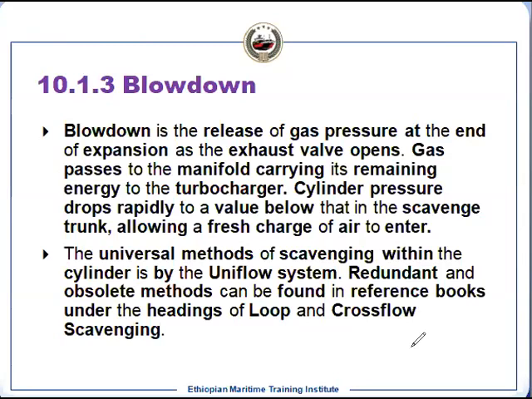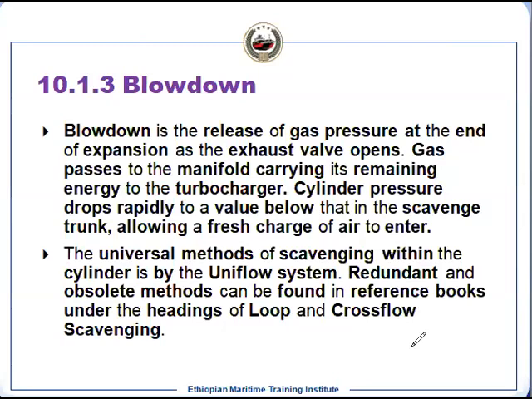It means the volume is increasing. So pressure will rapidly reduce, blow down, and it will continue the dropping of pressure, and that will be compensated by the scavenge air. Now, in the blow down process, before it opens the scavenge port, the pressure inside the cylinder should be less than the scavenge air pressure. So it is designed in such a way that it will drop rapidly and become below scavenge air pressure, or the scavenge manifold pressure.